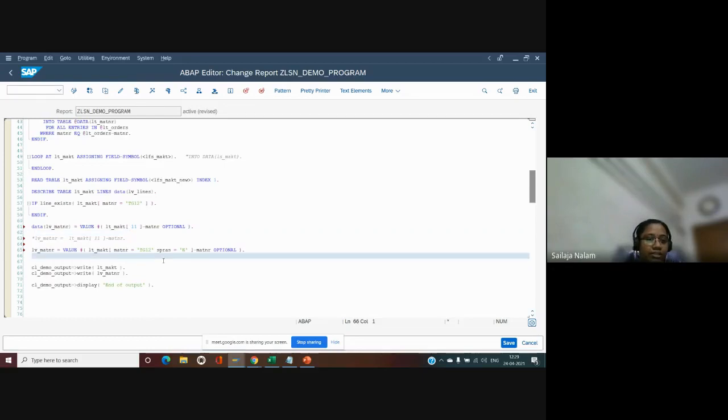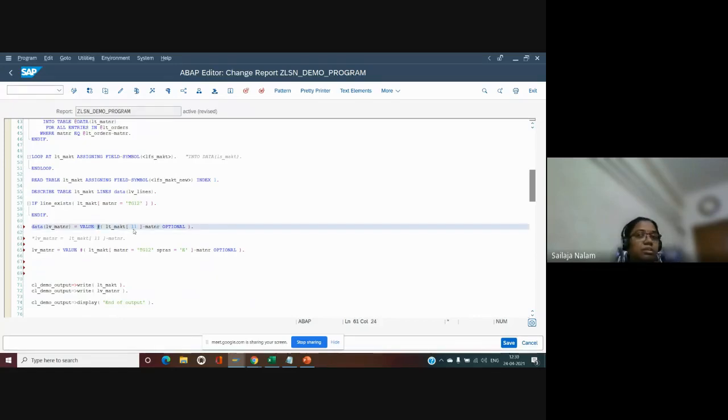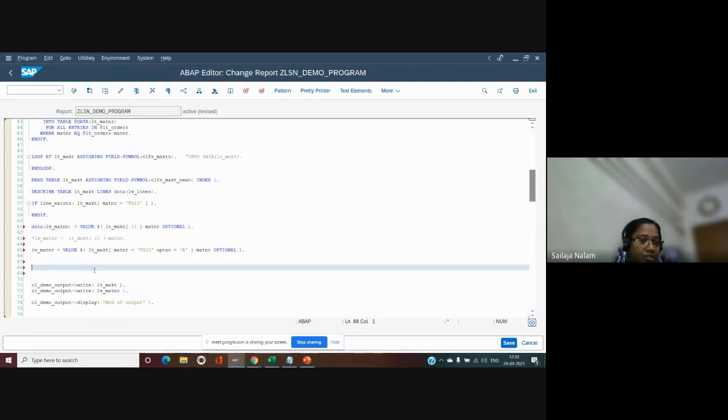Let me do one more thing here. Why did I make use of hash? We can make use of some table type or types also here. We can make use of some data element also here instead of just hash. So let me start with structures. Till now we were confining ourselves to the variables only. Let me start with structures also.